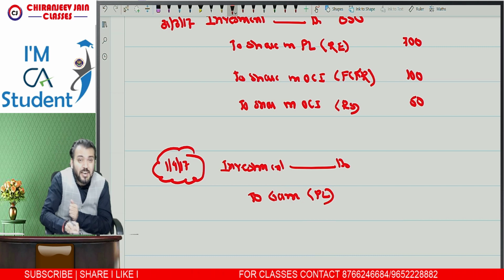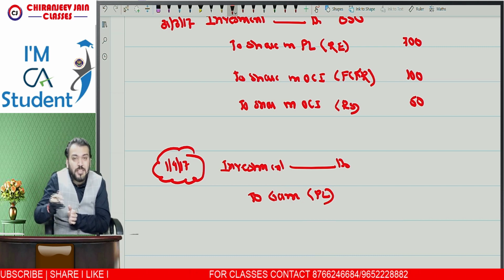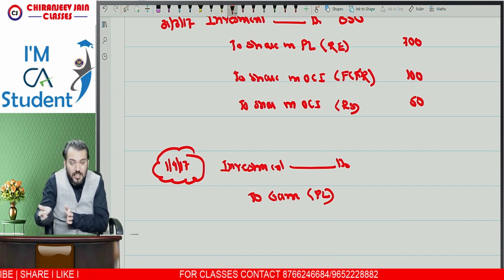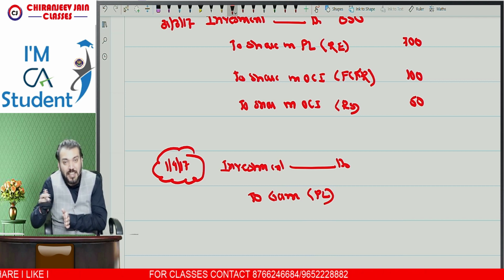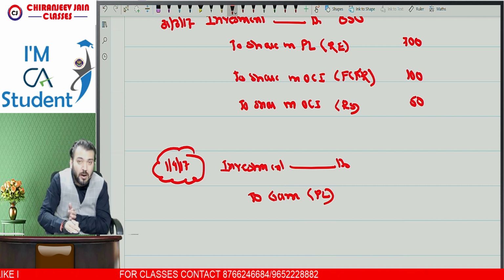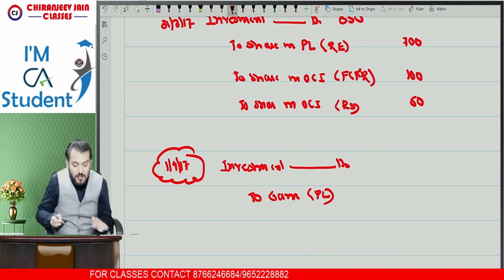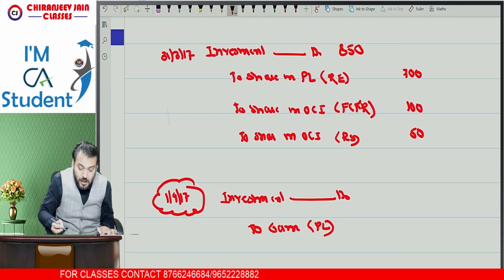Suppose this is accounted under FVTOCI, so the gain would have been transferred to what? OCI. I hope you are understanding. If it is FVTPL, the gain would have been transferred to PL. But if it is accounted under the equity method, the gain will be transferred to PL only. I hope you are understanding.